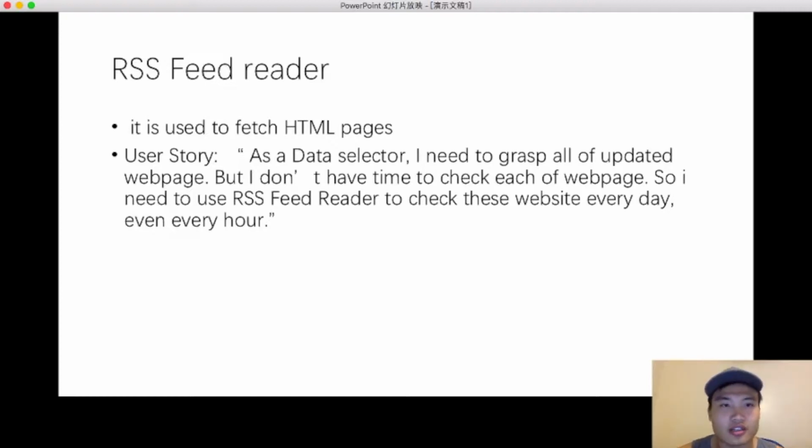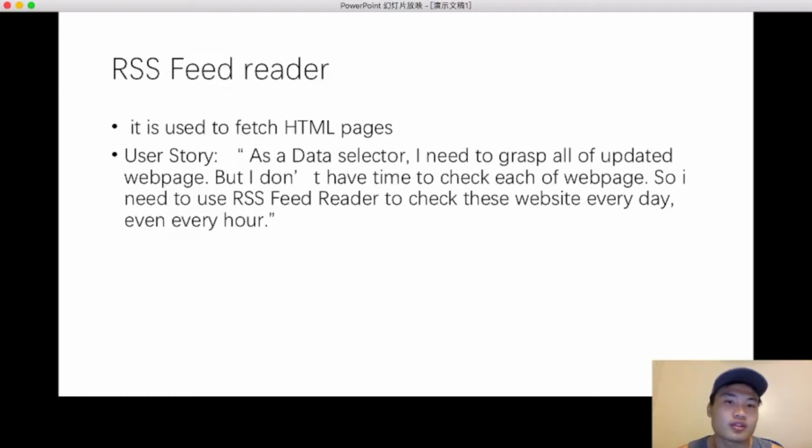Basically, the RSS feed reader is used to fetch the HTML pages. What it does is find the link, go to that web page, and fetch the article from it. So I'll give a user story of it. As a data selector, and the data selector here is our system, the system needs to get all the updated web pages and fetch all the updated articles, but it can't check each page by itself.